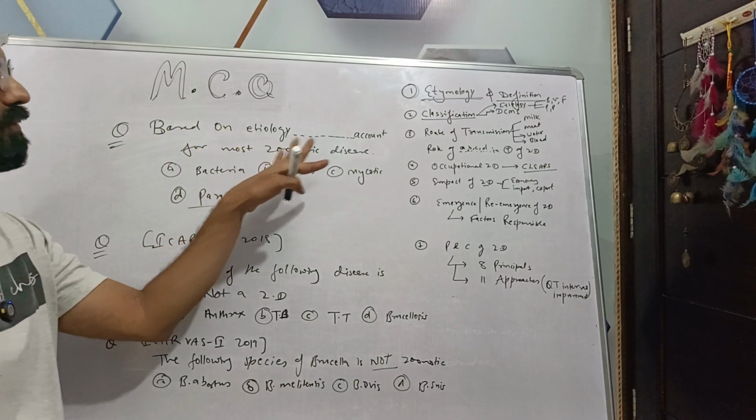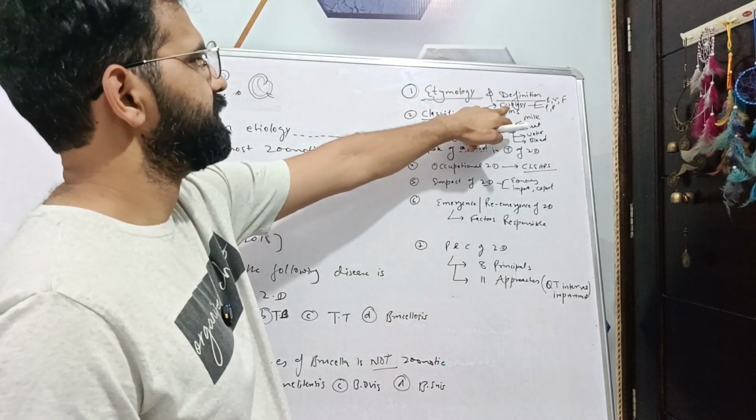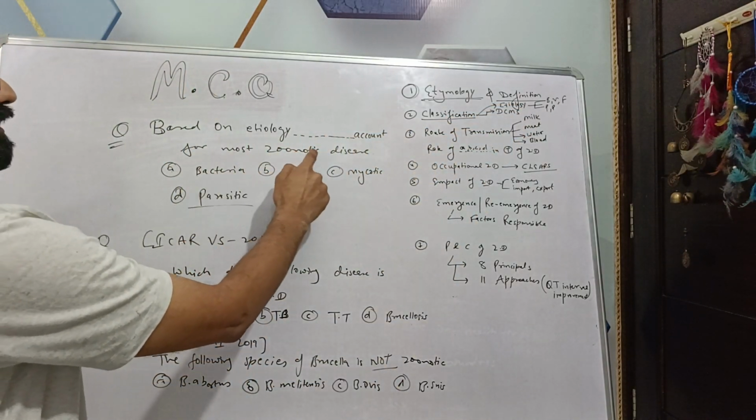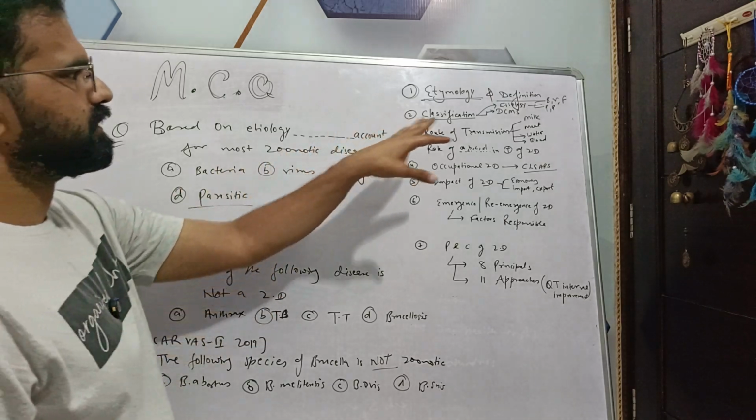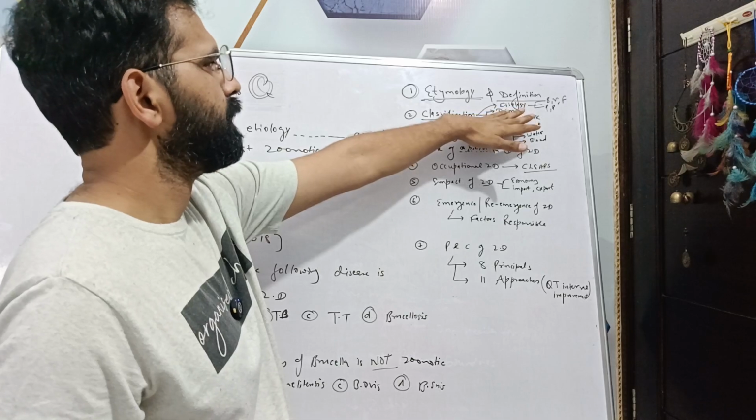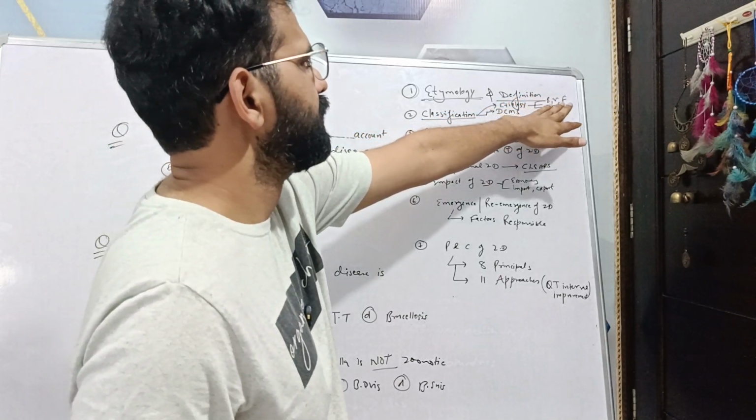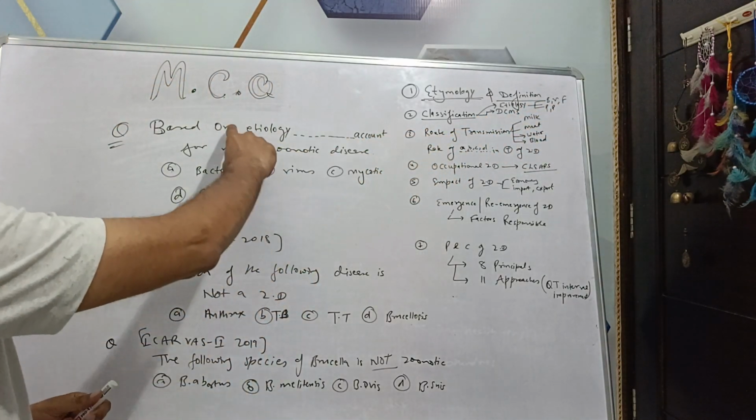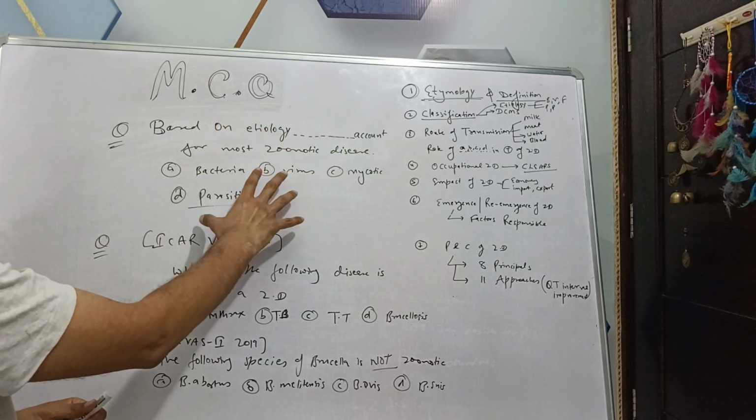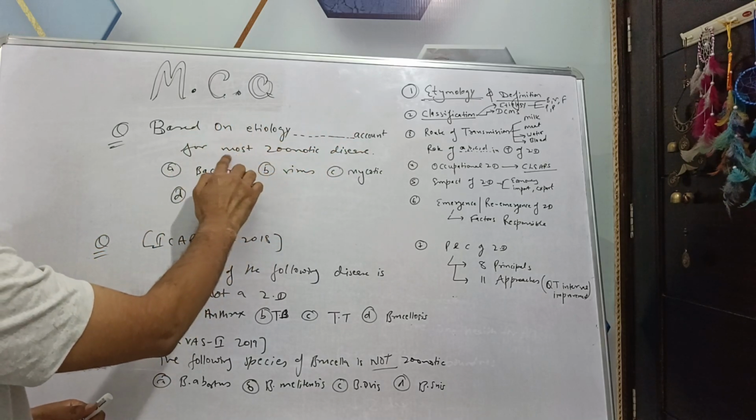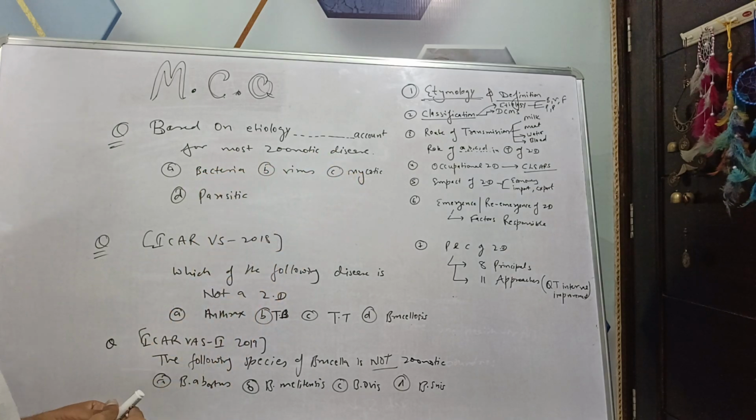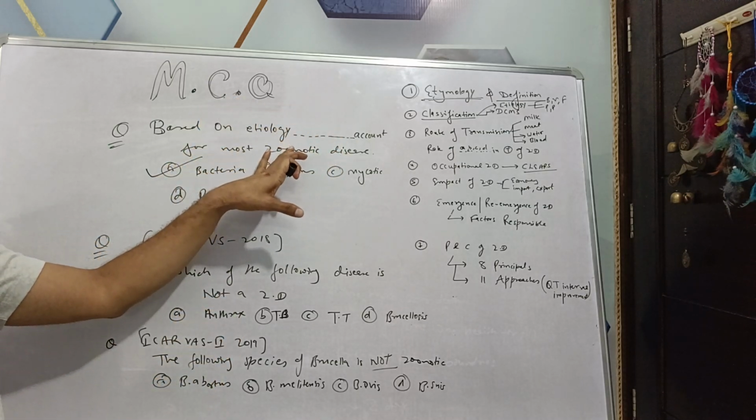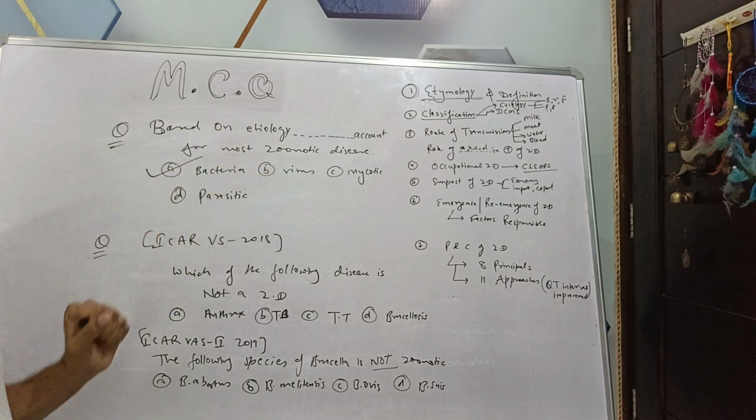So next MCQ is from classification, and that is based on etiology. Based on etiology, dash accounts for most of the zoonotic diseases. As we discussed, classification based on etiology: bacterial, viral, fungal, protozoal, parasitic, rickettsial, all. So out of all these etiologies, which one accounts for most of the zoonotic diseases? These are the bacterial diseases which account for the majority of zoonotic diseases based on etiology.